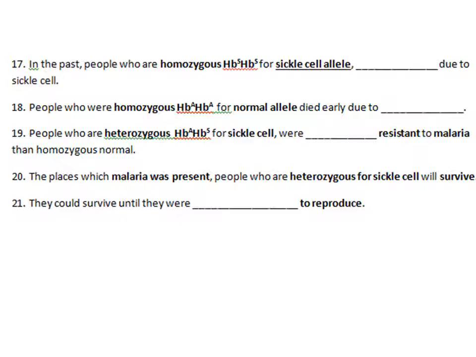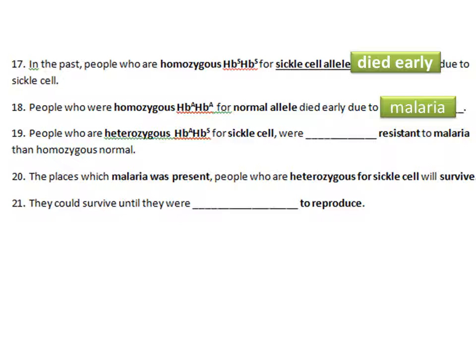So number 17. In the past, people who are homozygous SS, with the sickle cell allele, would die early. Number 18, people who were homozygous for the normal allele, at that time in Africa, died due to malaria. Many people died.